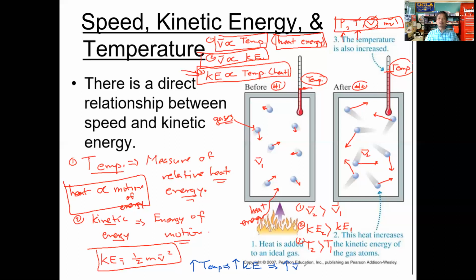As we see an increase in the velocity, we're going to see an increase in the force between the gas particles. And if we see an increase in the force between the gas particles, we're going to see an increase in pressure as well. This here, folks, is the link that you need to make between what we can measure with temperature and what we can measure with the pressure.